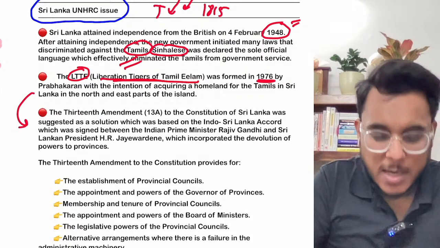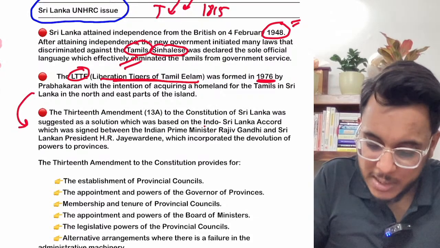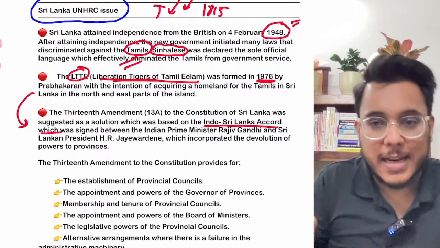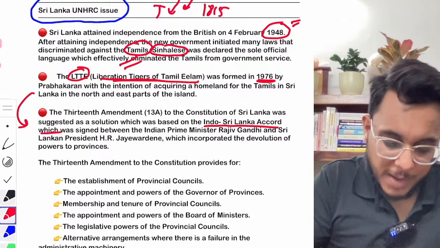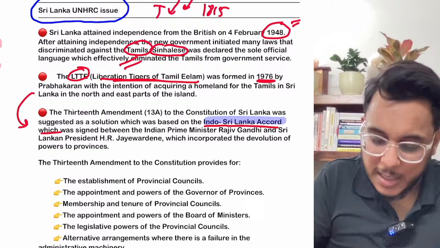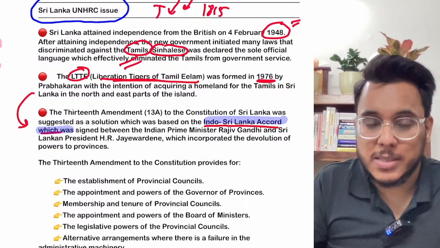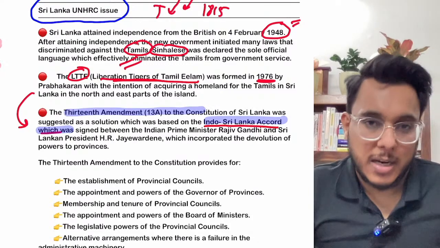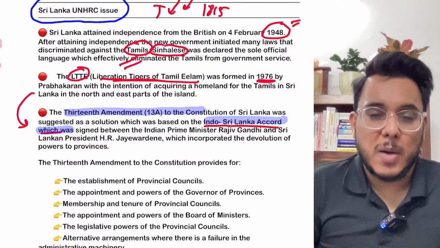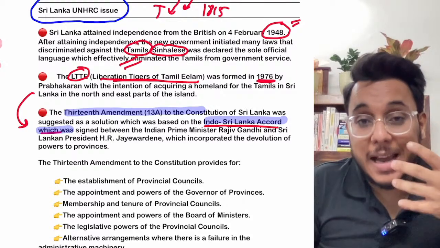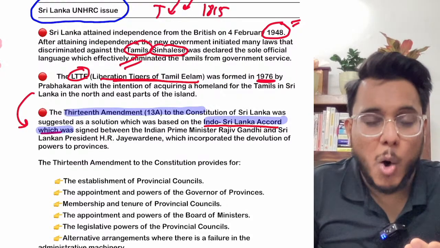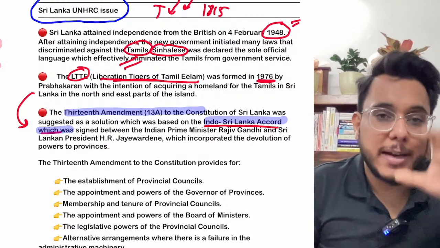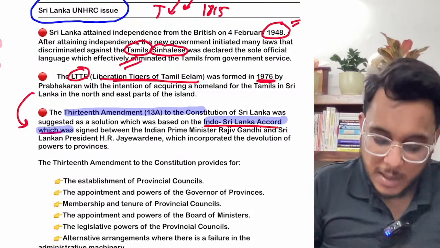Because of that, in 1987 the Indo-Sri Lanka Accord, or the Rajiv-Jayawardene Accord, was signed. As part of this accord, it was promised that the 13th Constitutional Amendment Act would be implemented in Sri Lanka. This amendment was aimed at giving rights and autonomy to the Tamilian people living in the north and eastern part of Sri Lanka.